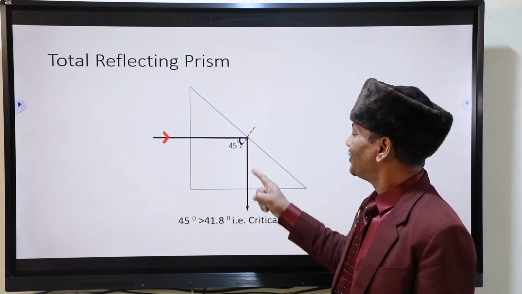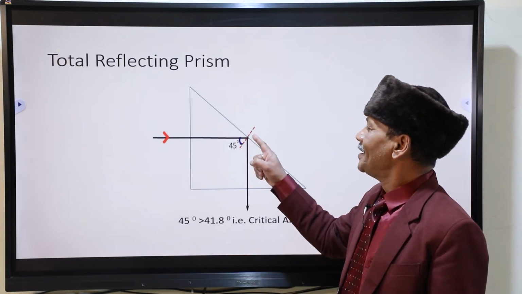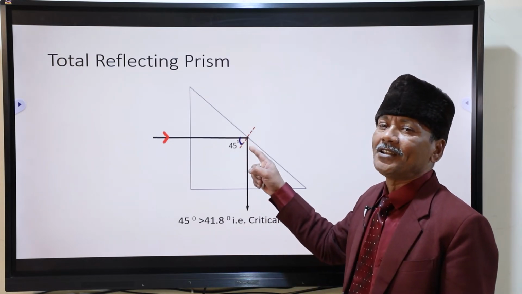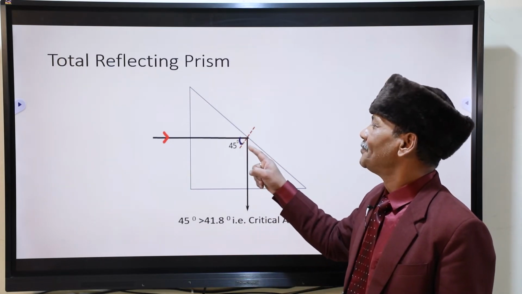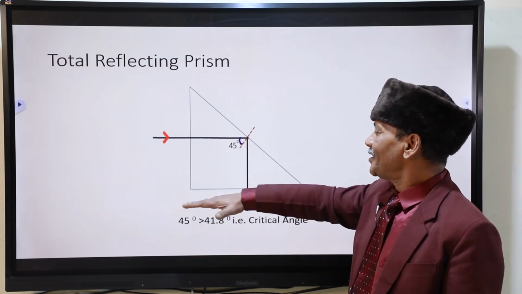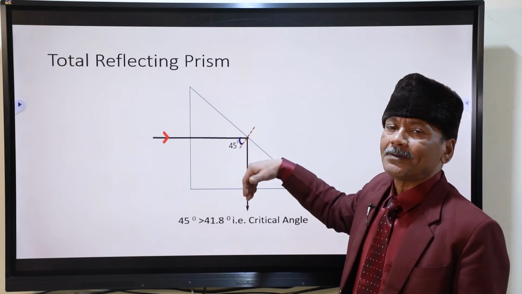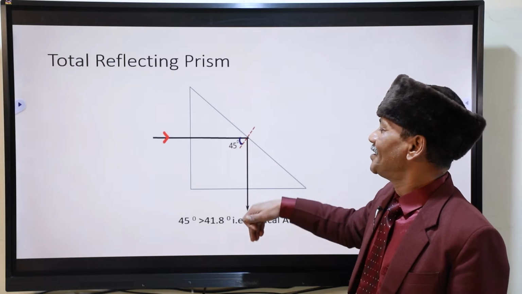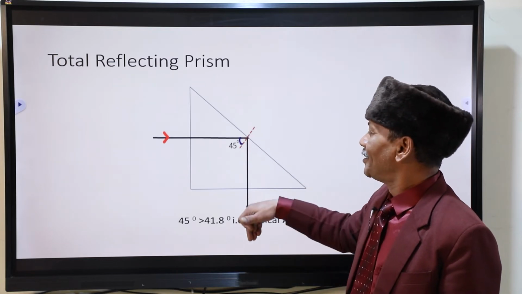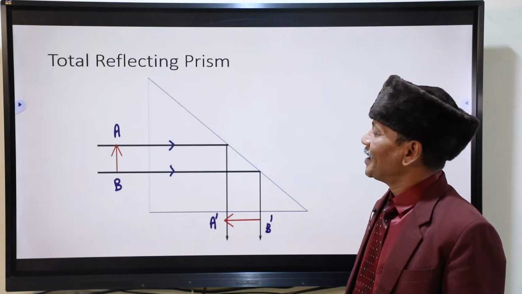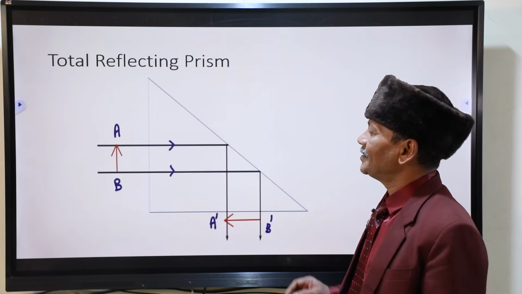So it has suffered total internal reflection. That is, angle of incidence is equal to angle of reflection. So this becomes 90 degree. So it comes down. For this surface, this is falling perpendicularly. So it has no deviation. It is directly coming out. That was for one ray.